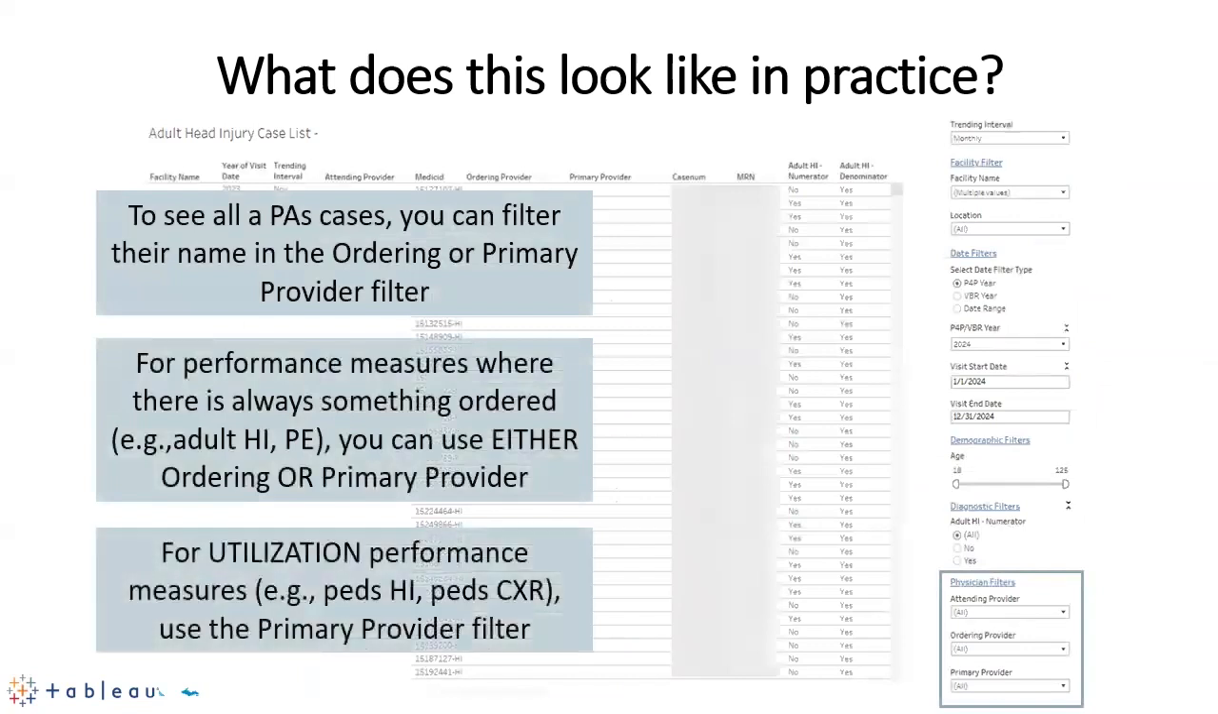And then on those case lists in the bottom right corner, you have 3 different filters. So if you wanted to pull up a PA's, for example, all of their cases for the year, you could filter on the PA's name in either the ordering or primary provider field and find that list of cases attributed to that PA. And again, we're hoping with this new functionality in MedicLink that those case lists are a little bit more accurate than just the data field that comes to us in the data files.